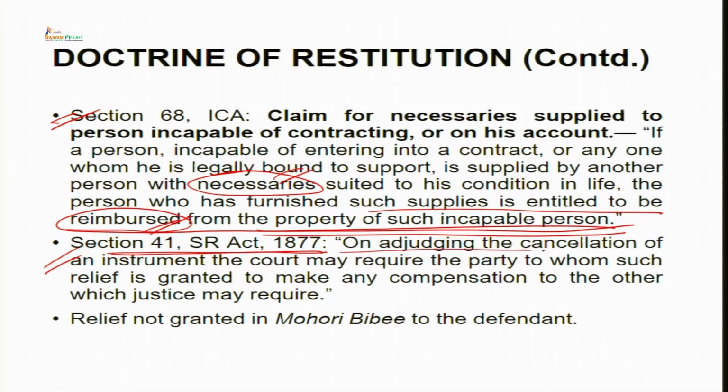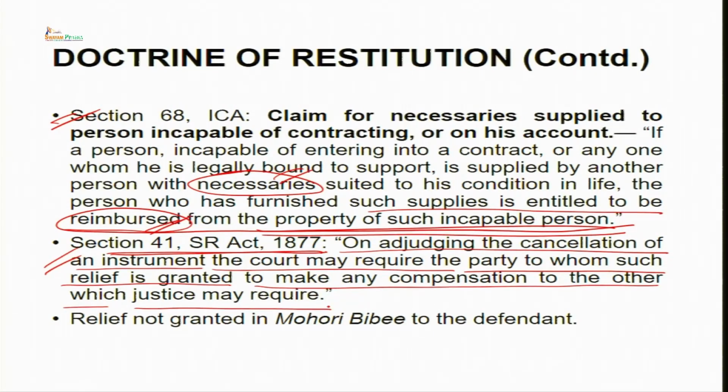It stated that on adjudging the cancellation of an instrument, the court may require the party to whom such relief is granted to make any compensation to the other which justice may require.